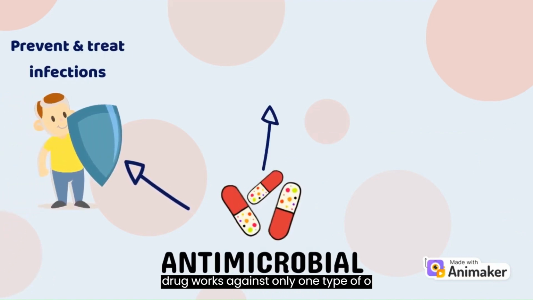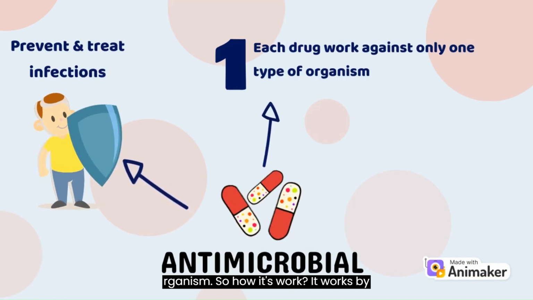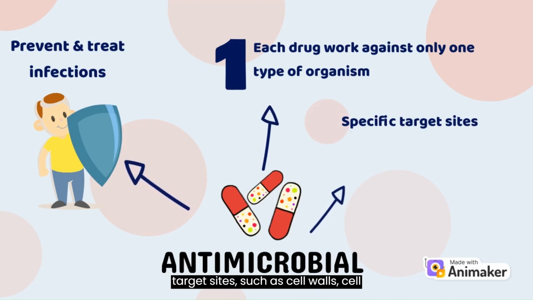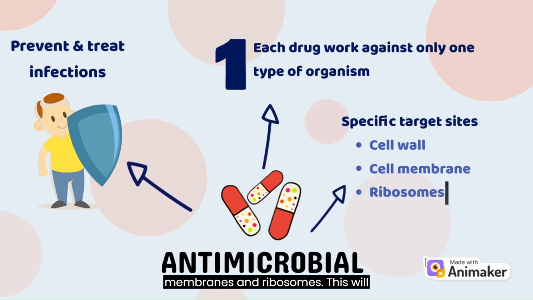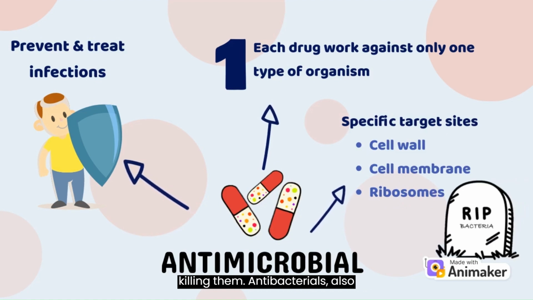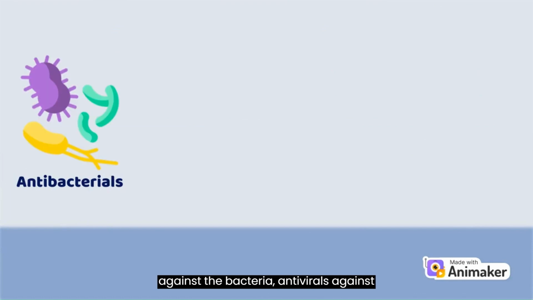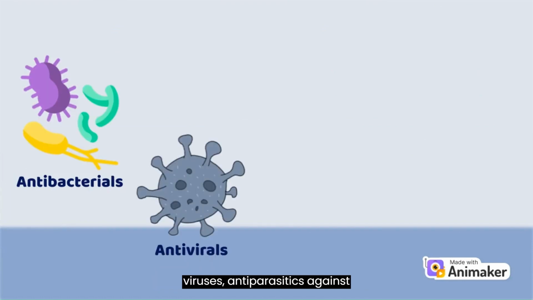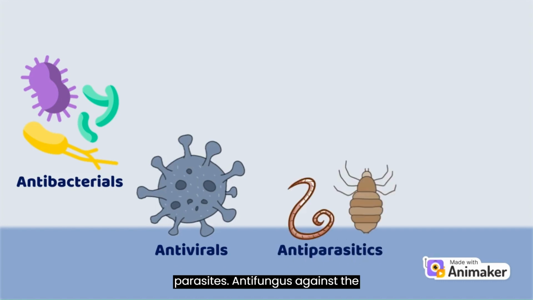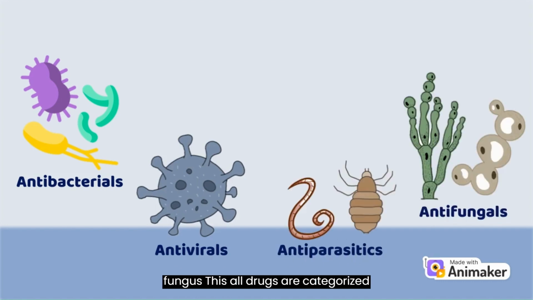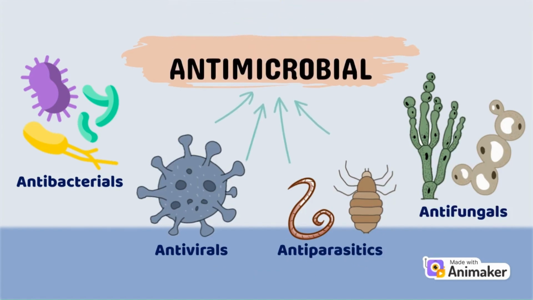Each drug works against only one type of organism. So how does it work? It works by interfering with or blocking specific target sites, such as cell walls, cell membranes, and ribosomes. This will inhibit the growth of the organism or kill it. Antibacterials, also known as antibiotics, are the drugs used against bacteria, antivirals against viruses, antiparasitics against parasites, and antifungals against fungi. All these drugs are categorized as antimicrobials.